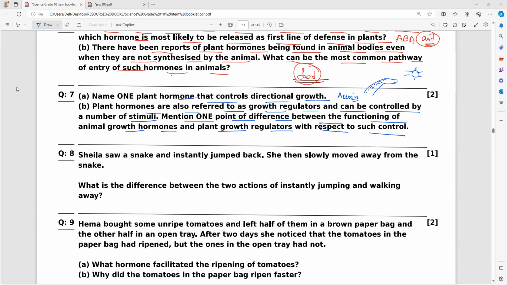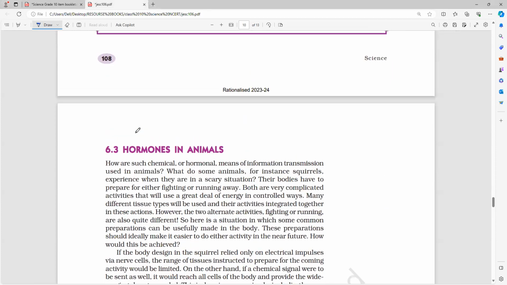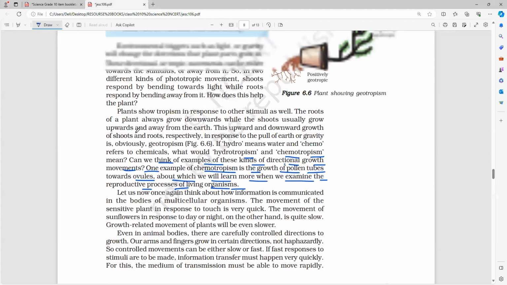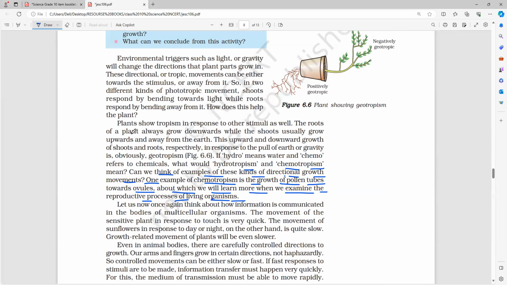What is a stimulus? We know, people. Anybody tell me? What is the page number, Hari, in the book? I think this page only. Is it right, everybody? So there is a stimulus in the plants. The plant shows tropism in response to stimulus as well. So you all notice it here.